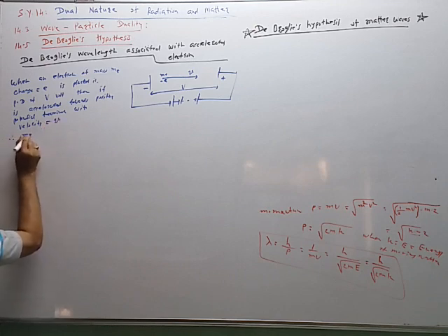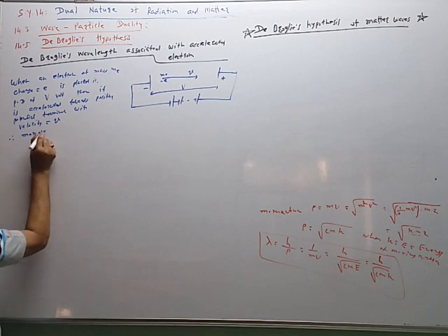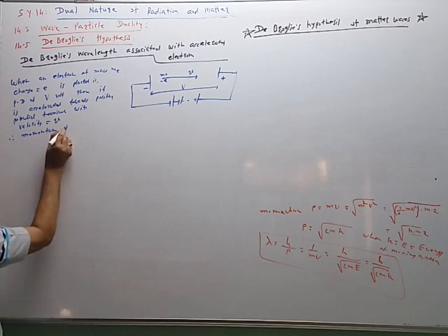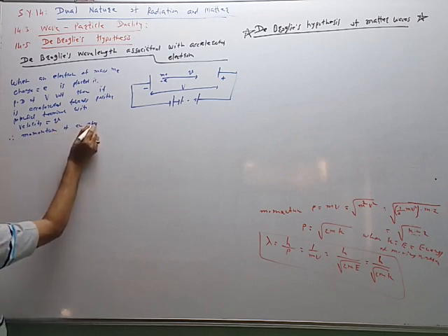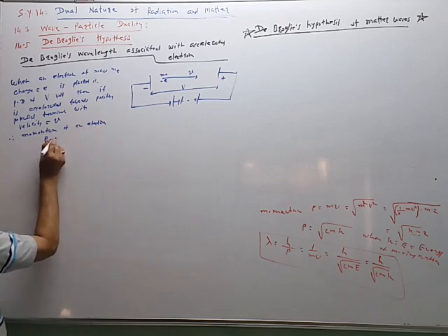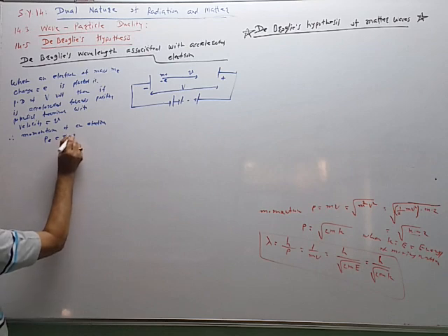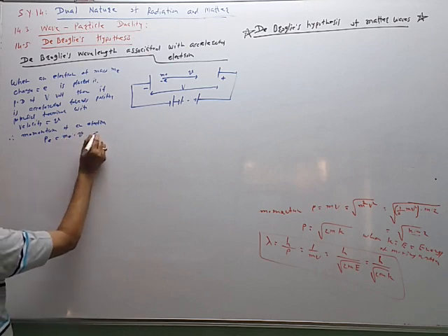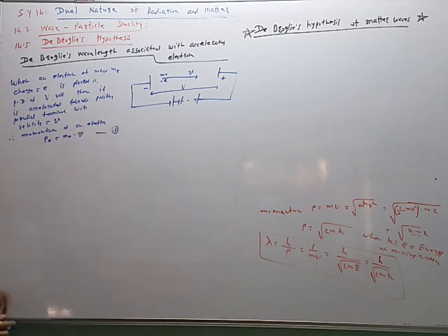Therefore, the momentum of an electron, P, is equal to mass of the electron multiplied by velocity. So this is equation 1.